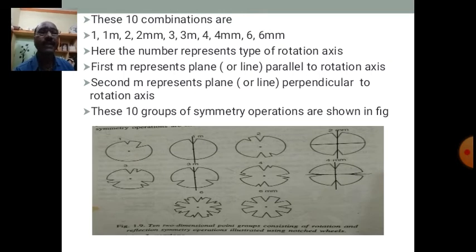And 6 and 6mm. In this way there are 10 possibilities or 10 combinations combining rotation as well as reflection. I suppose you understood the meaning of the numerals, the first M and the second M.